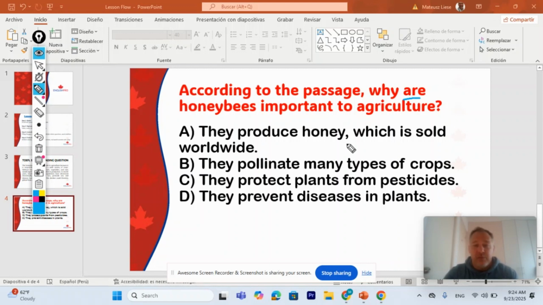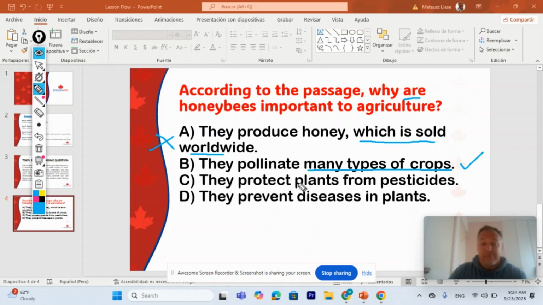They produce honey which is sold worldwide. Okay, that doesn't really state anything about it being sold worldwide, right? So, this is wrong. They pollinate many types of crops. That was specifically stated. Yes, remember? Remember we said that in the beginning? So that looks good. So this is like a detailed question. So that's correct. But always read the other options.